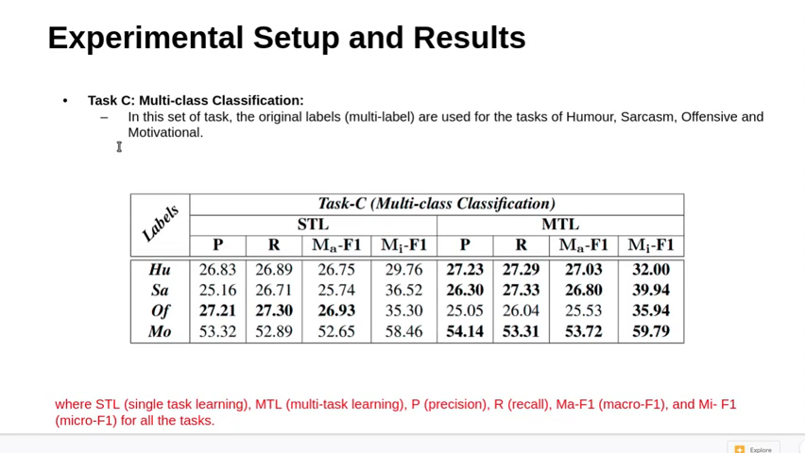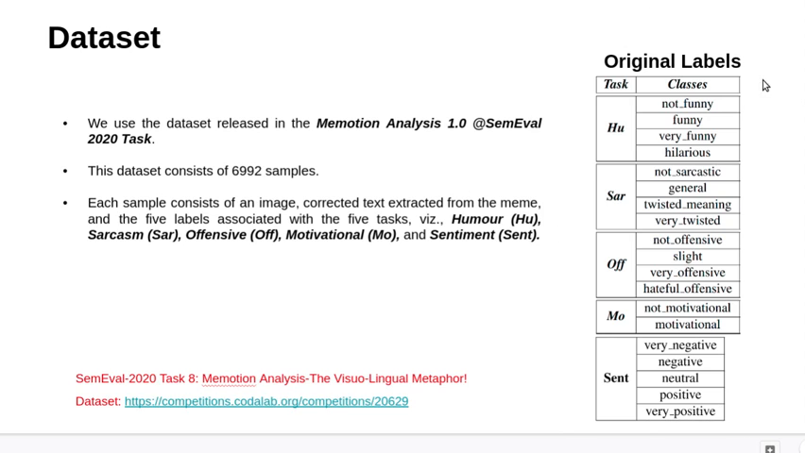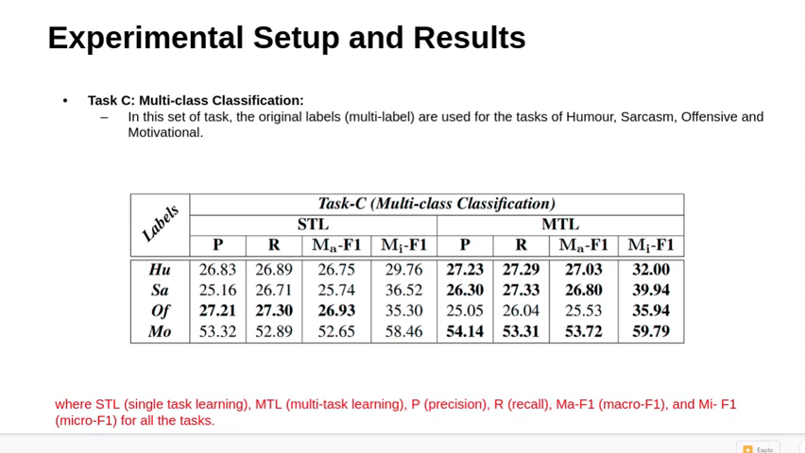At the end, task C, which is multi-class classification. In this task, the original labels are used for the tasks. For humor, there are 4 classes available; sarcasm, 4 classes available; offensive, 4 classes available; motivational, 2 classes available; and sentiment, 5 class classification. So for task C, we take the original labels as given in the dataset, and these are the results for task C. STL stands for single task learning, and MTL stands for multitask learning.